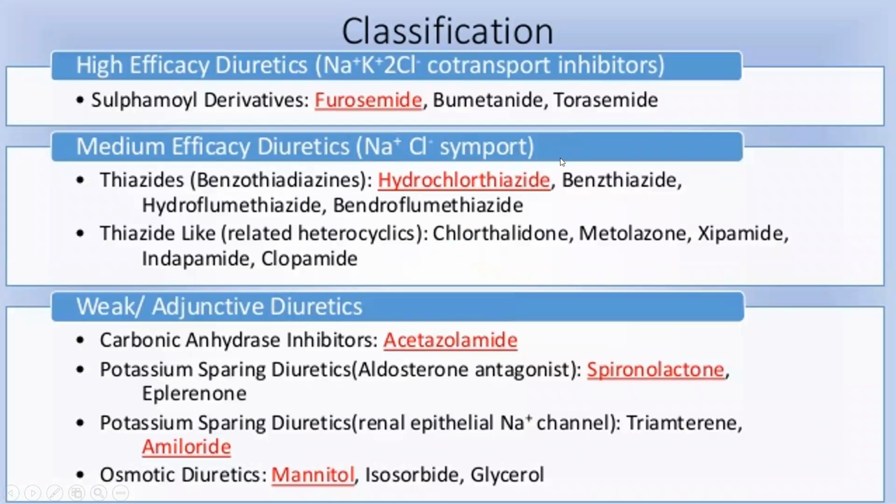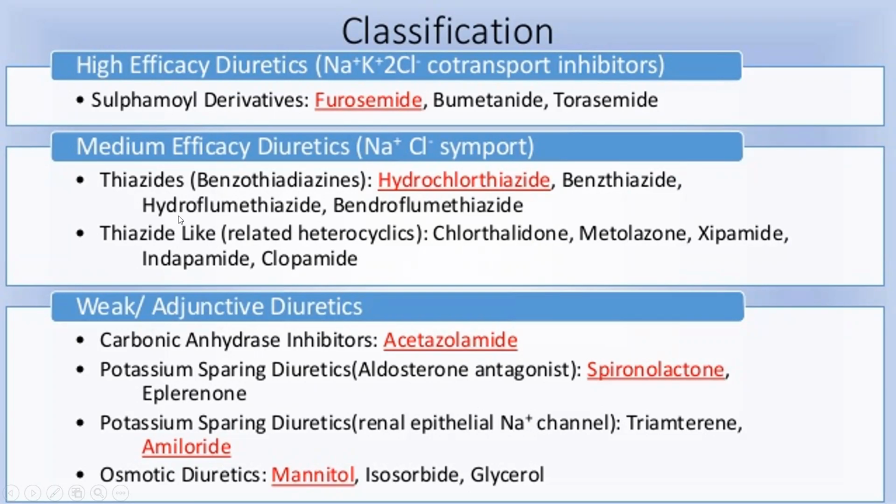Then this is the classification of diuretics. High efficacy diuretics: sodium potassium 2 chloride transport inhibitors. The category is sulfamoyl derivatives. The drug names are furosemide, bumetanide and torsemide. The second category is medium efficacy diuretics, sodium chloride symporter inhibitors, thiazides. First are benzothiadiazines. The drug name is hydrochlorothiazide, the most important drug in diuretics.